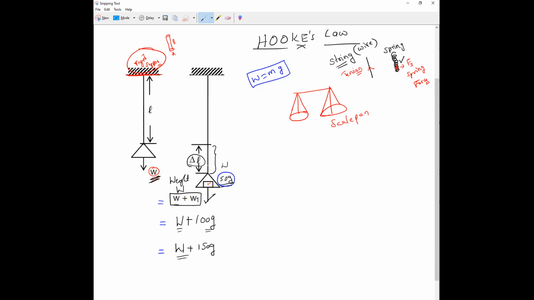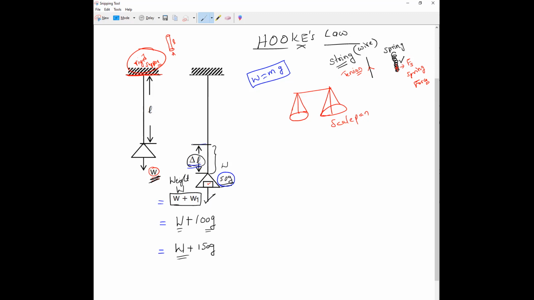That is why I am saying, all of you observe. The original length is L. Because of putting 50 grams, there is a change in length, that is delta L. If I add one more 50 grams, definitely there will be a little bit more extension. One more 50 grams, again extension. One more 50 grams, again extension. Definitely it will be there or not? Yes, there will be a slight change. So that change in length we'll call what?